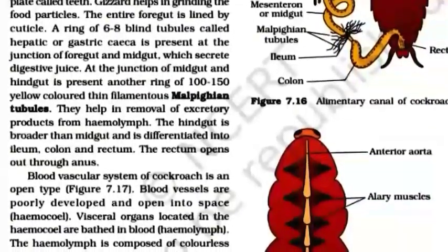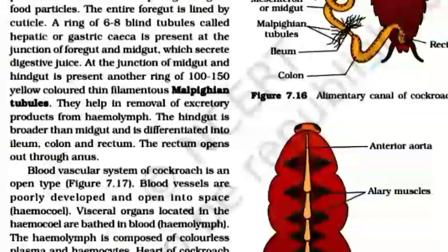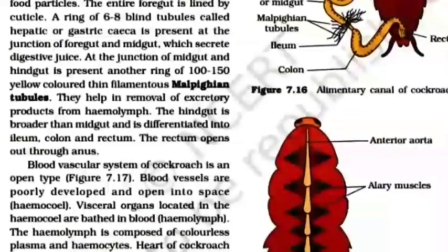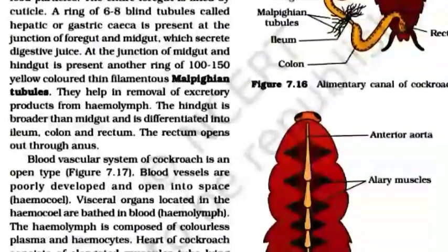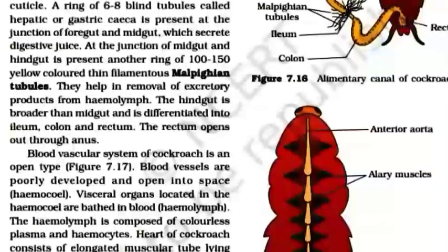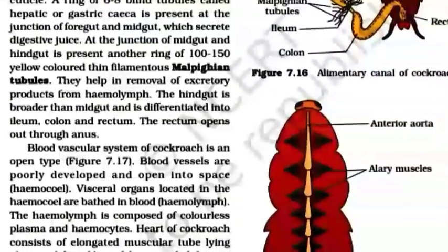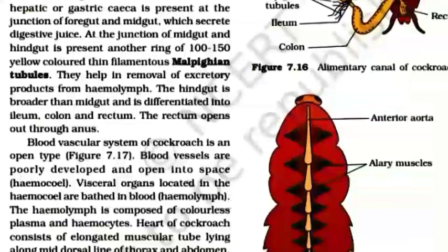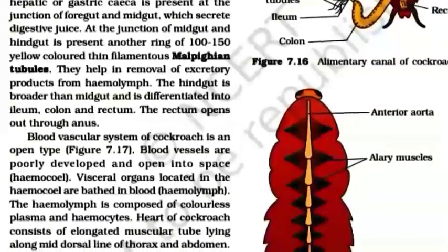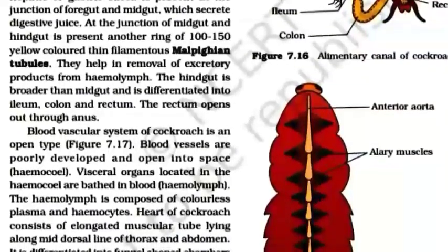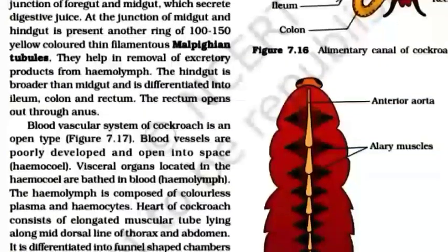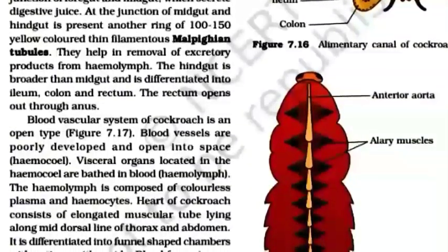They help in removal of excretory products from hemolymph. The hindgut is broader than the midgut and is differentiated into ileum, colon and rectum. The rectum opens out through the anus. The blood vascular system of cockroach is of open type.